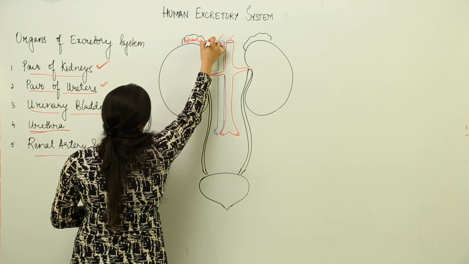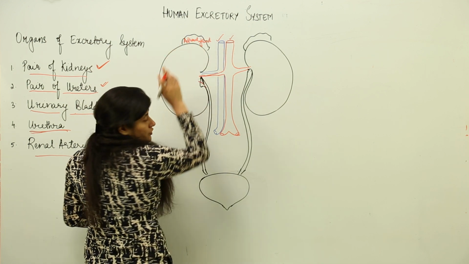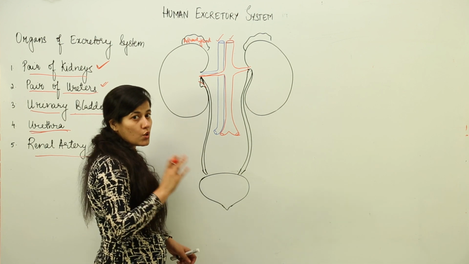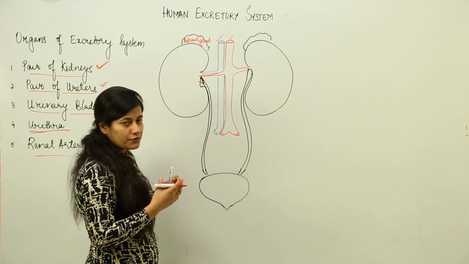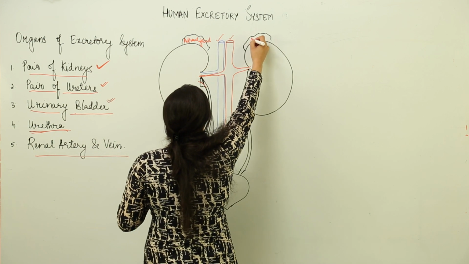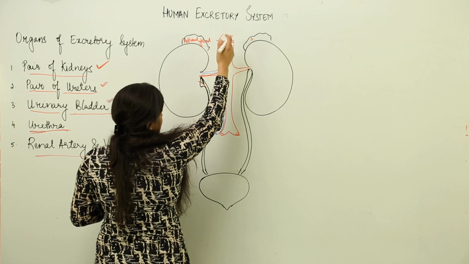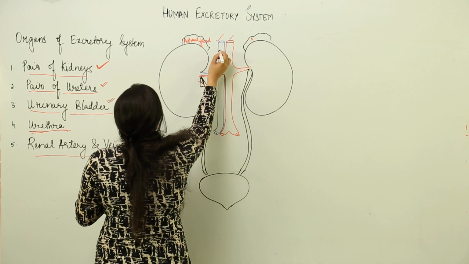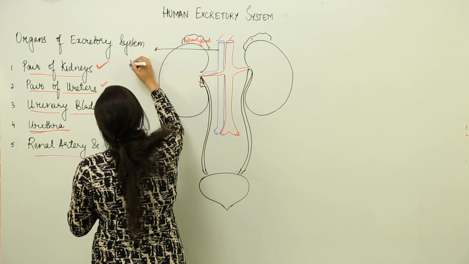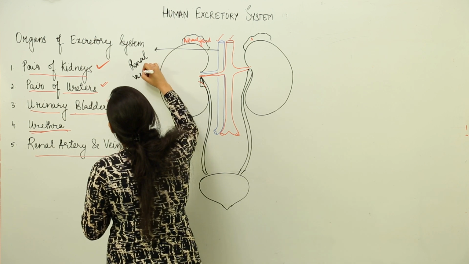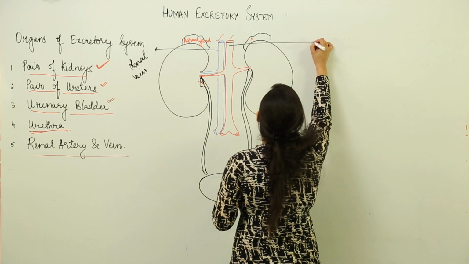Please remember from now that the adrenal gland is responsible for releasing particular hormones which play an important role in regulating urine formation and its release. As you can see, the renal vein and renal artery carry the blood into each kidney.